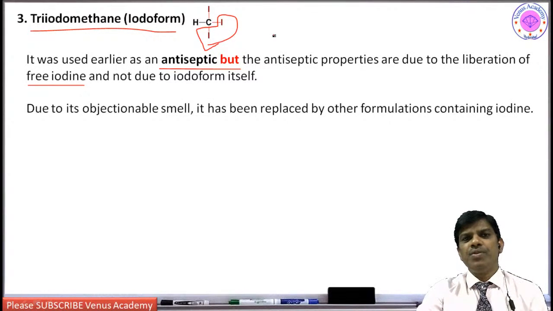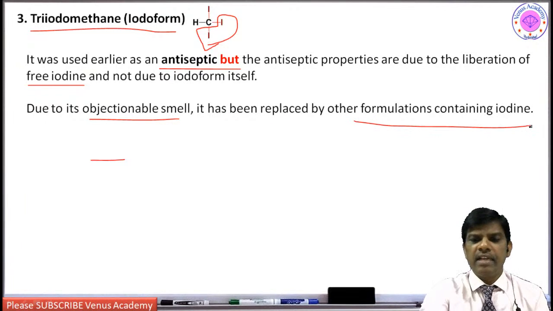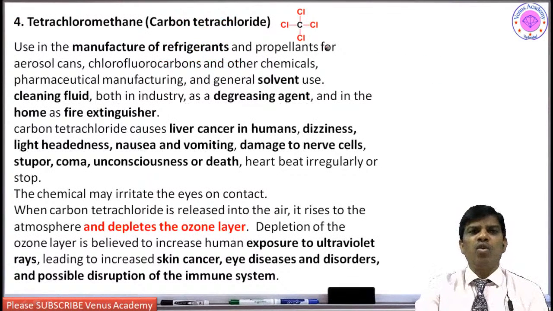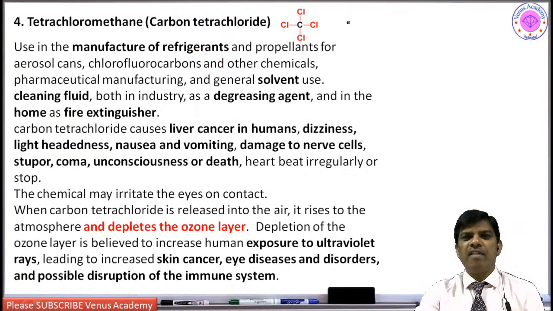Povidone iodine is used as antiseptic nowadays. So this iodoform is not used nowadays because of its objectionable smell, and it has been replaced by other formulations containing iodine, right?